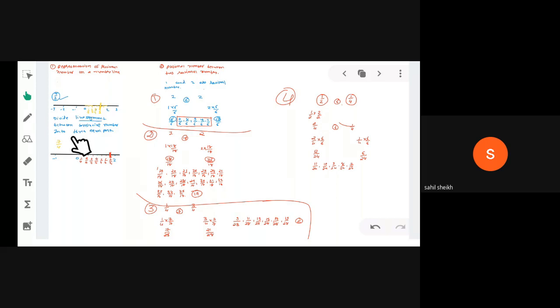Which line segment? Between two consecutive numbers. Consecutive numbers means, for example, 0 and 1, between 1 and 2, between 2 and 3, between 3 and 4, between 4 and 5. Right? So if we divide into three parts, you can see we can easily represent every rational number. Right? You can see we have lots of examples here in exercise 2.2 also. Okay? Yes, sir.